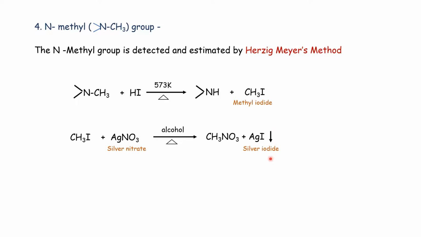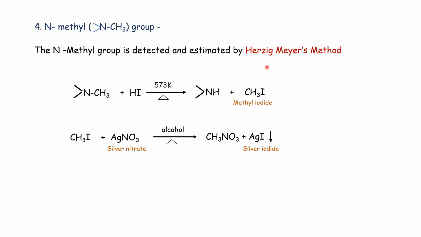To estimate the N-methyl group, a known weight of organic compound containing the N-methyl group is taken and treated with hydroiodic acid. The N-methyl group is converted into methyl iodide, which is then treated with silver nitrate. The precipitate of silver iodide is formed, which is filtered, washed and dried, and by knowing the weight of silver iodide, we can determine the N-methyl groups present in the compound. Remember that Herzig-Meyer's method and Zeisel's method are the same.